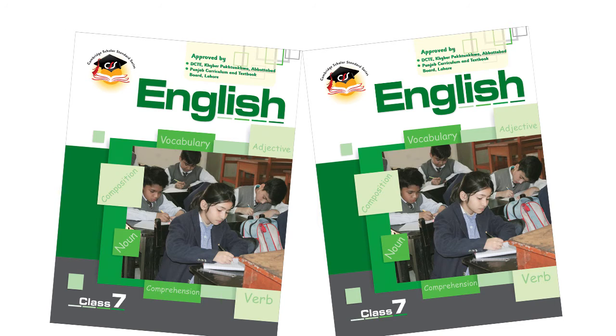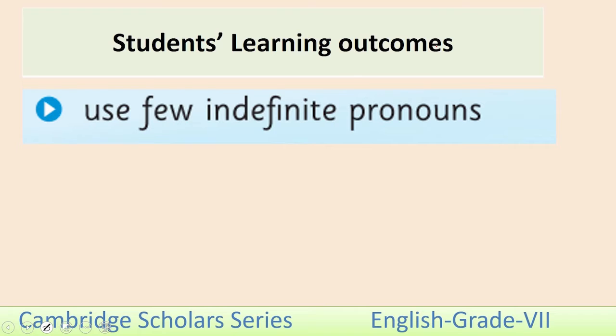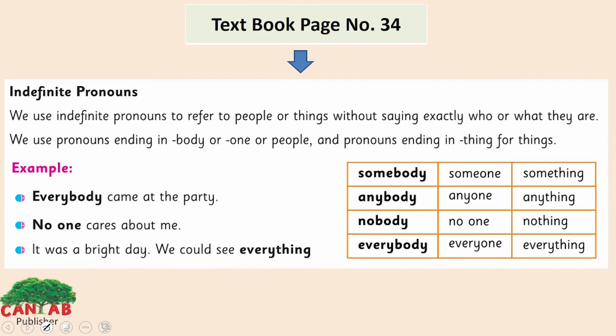Before starting the lesson, dear student, you must have your class 7 English textbook with you. We will start our lesson from unit number 3, The Winter Sun. The SLO of this lesson is to use a few indefinite pronouns. In our previous lesson, we discussed 3 types of pronouns: personal pronouns, reflexive pronouns, and possessive pronouns. Now we will discuss indefinite pronouns.